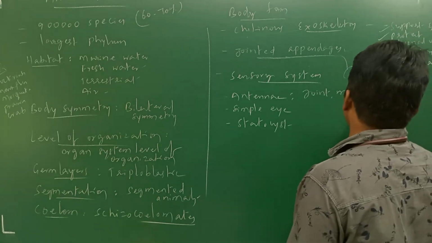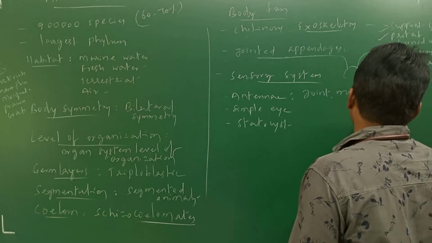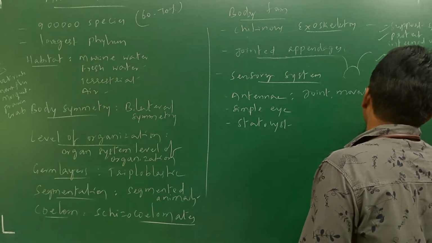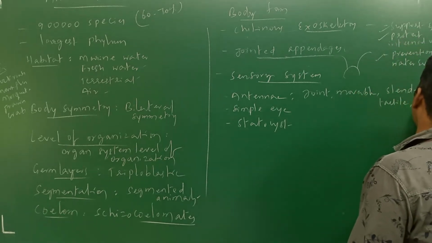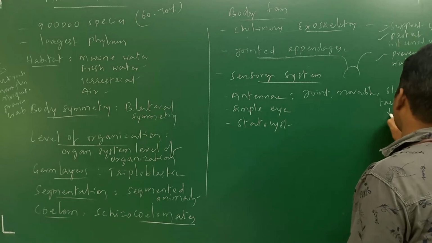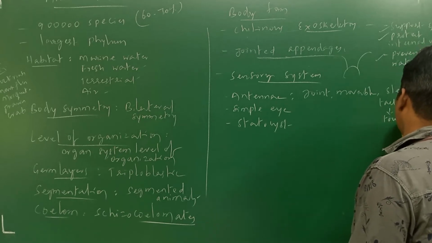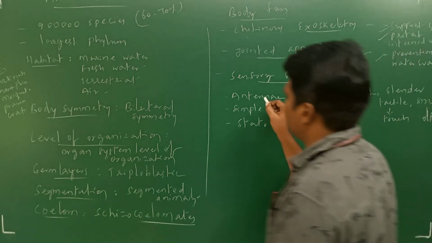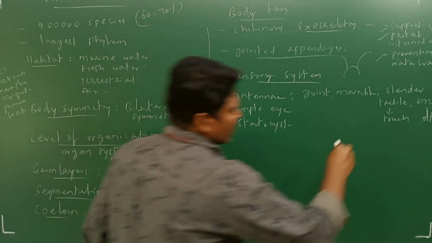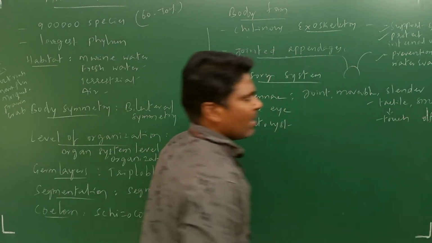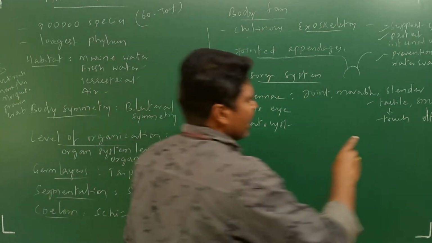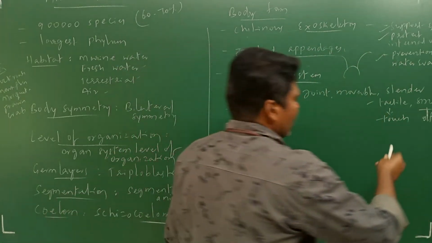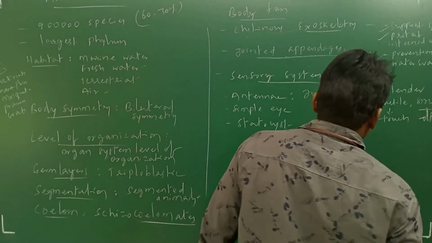What is the function of these antennae? Tactile and olfactory. Tactile means touch. These antennae are mainly responsible for touch, they detect any sensation, and after that they also smell the food material, they get the smell. So these are tactile and olfactory in function.